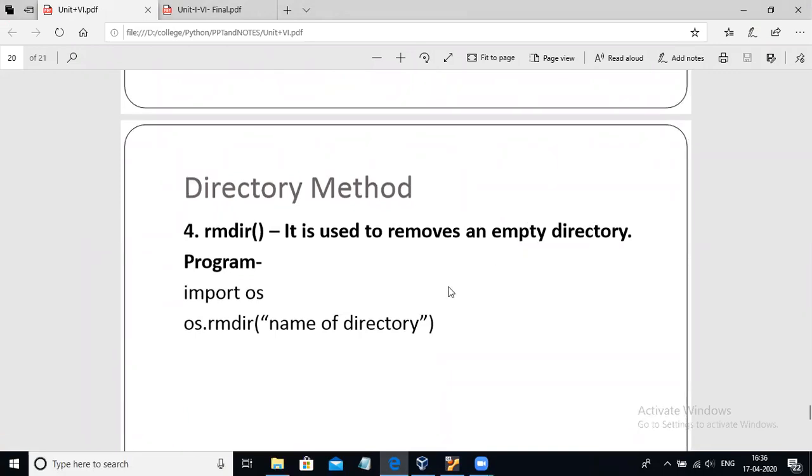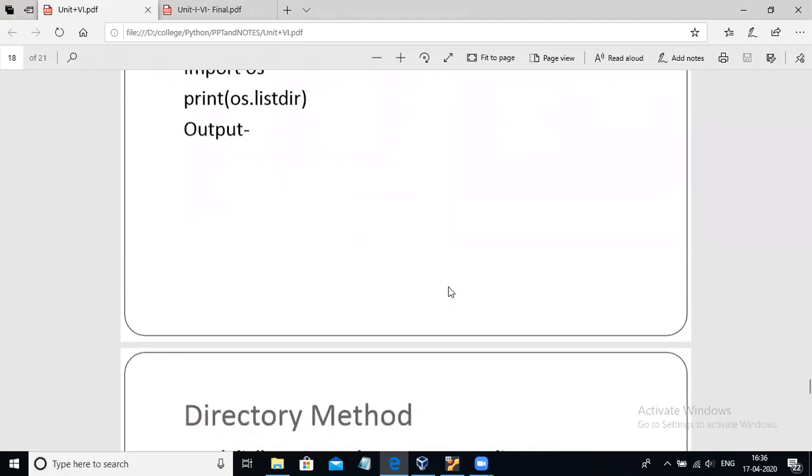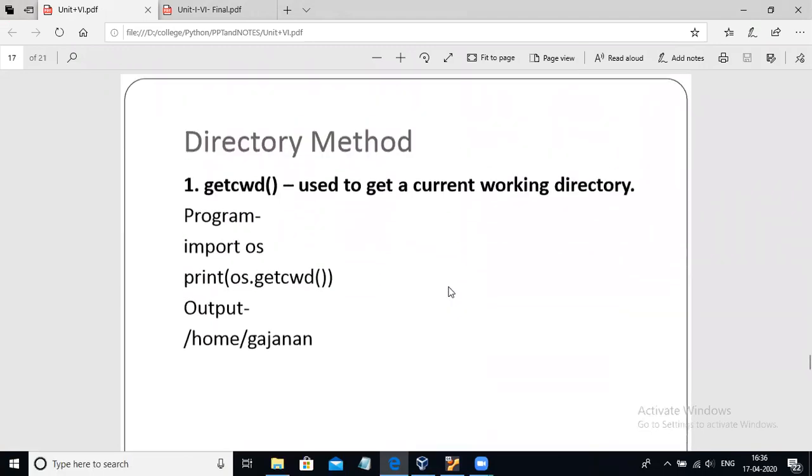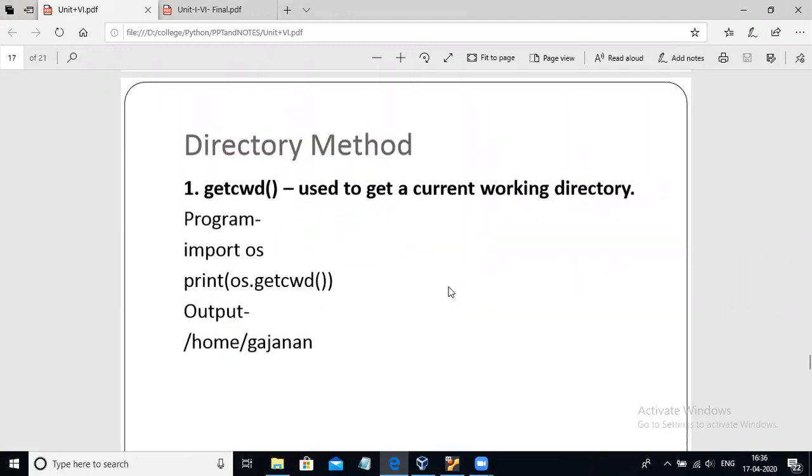We will deal with these four methods to perform operations on the directory. The first method for directory is getcwd. The getcwd method is used to get the current working directory. What is the meaning of this? Current working directory means the directory in which you are currently working, right?